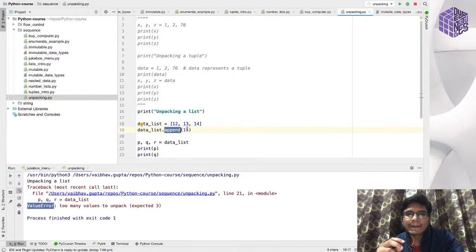So as I said, if the items are not going to change, surely you would be using a tuple, because it will also save you the memory. The program will use less memory in that case.